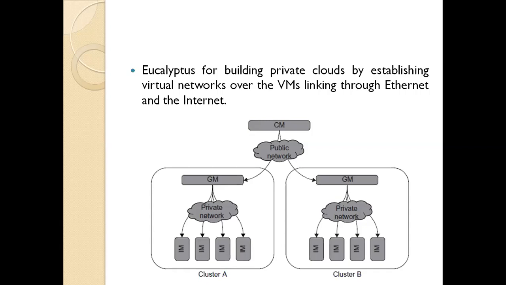In terms of functionality, Eucalyptus works like the AWS APIs. It can interact with EC2, the Elastic Cloud provided by Amazon, and also provides a storage API which can emulate the Amazon S3 API for storing user data and virtual images.